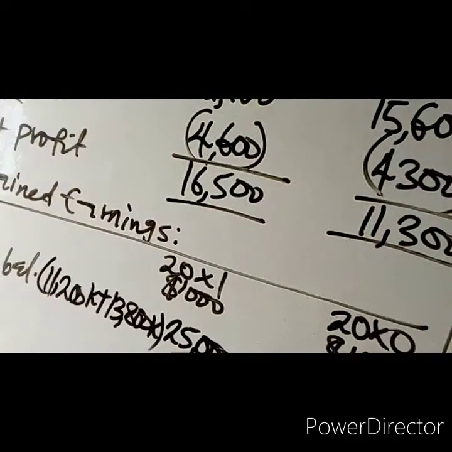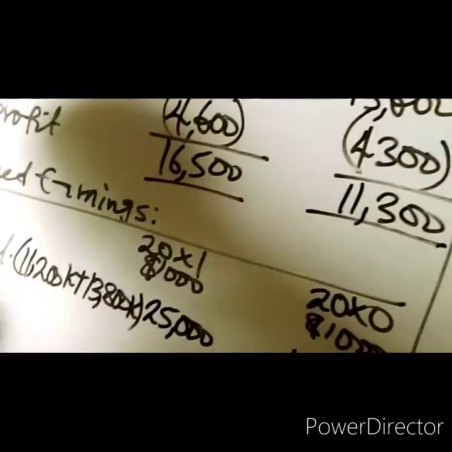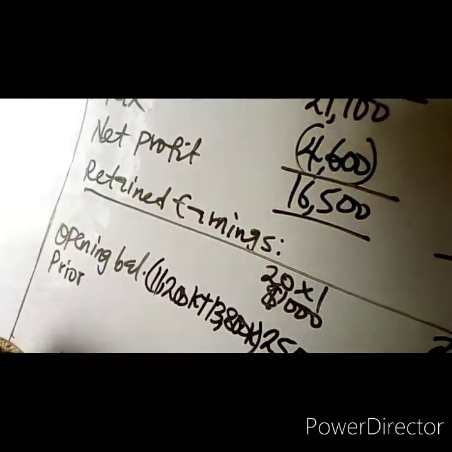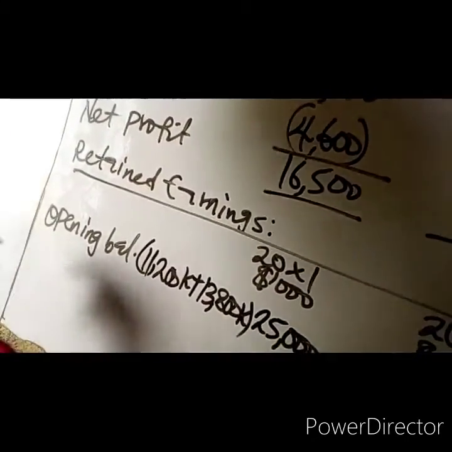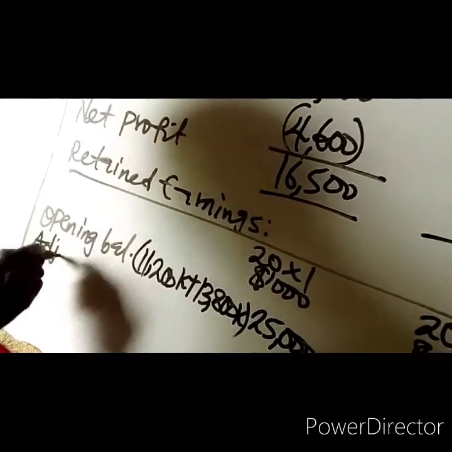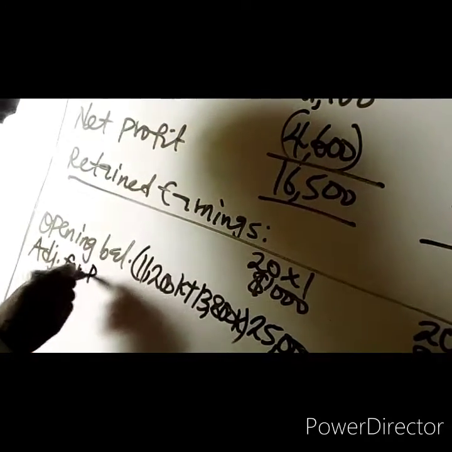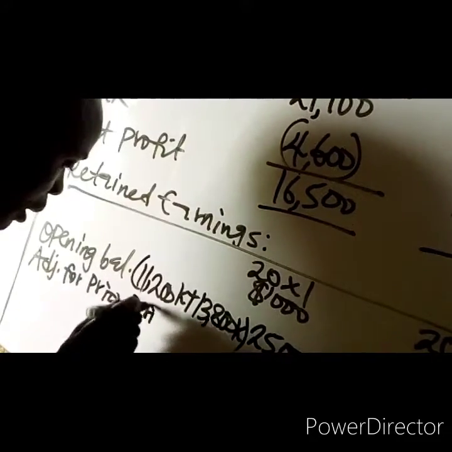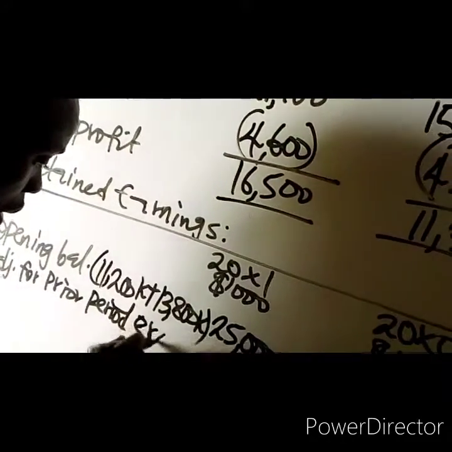Then we also have the adjustment for prior period error.